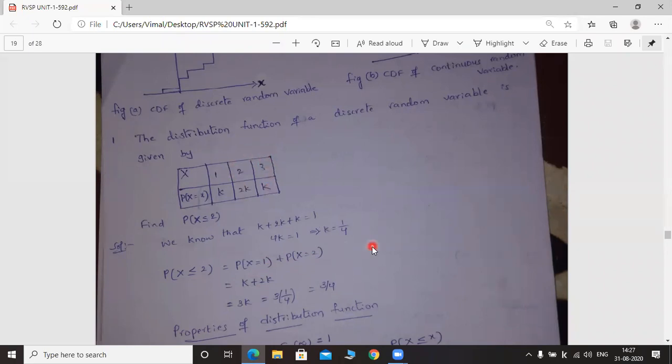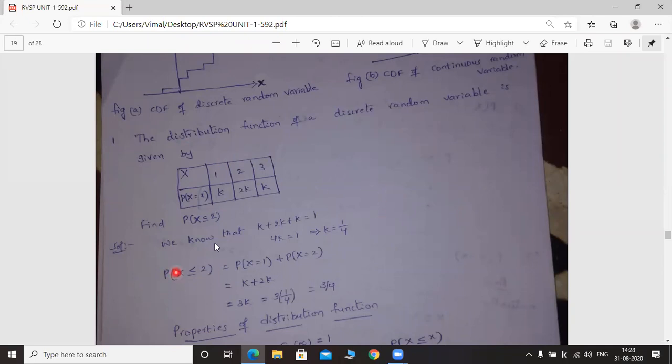So this is the procedure for finding the distribution function of a discrete random variable. Distribution function means capital Fx of x.